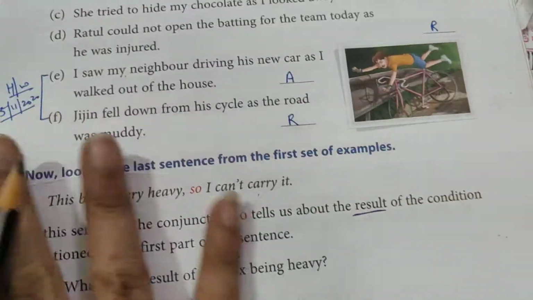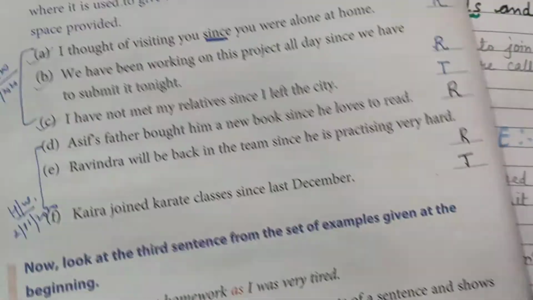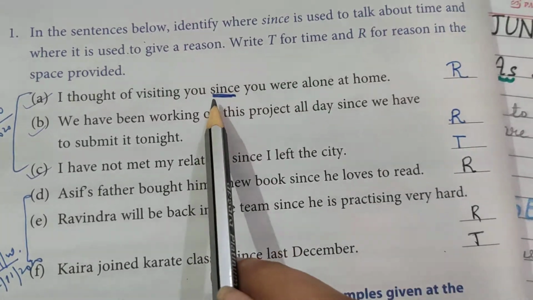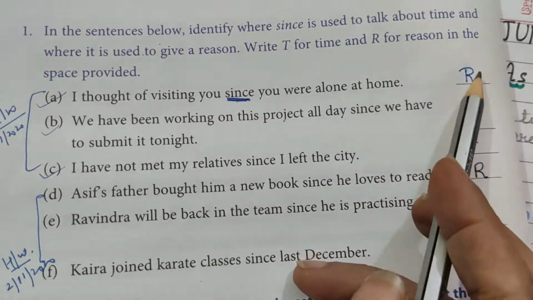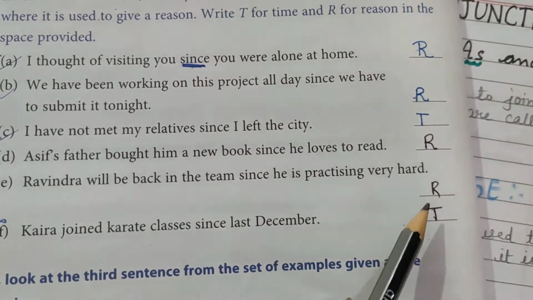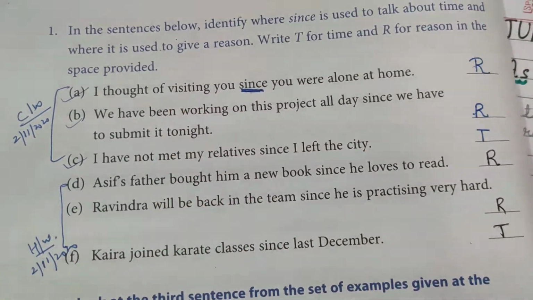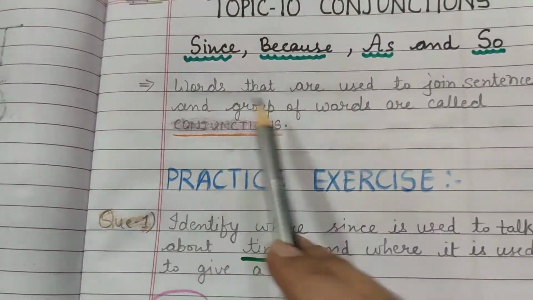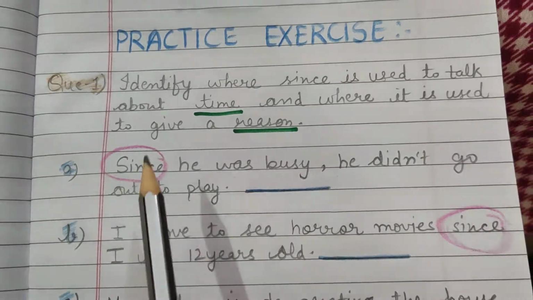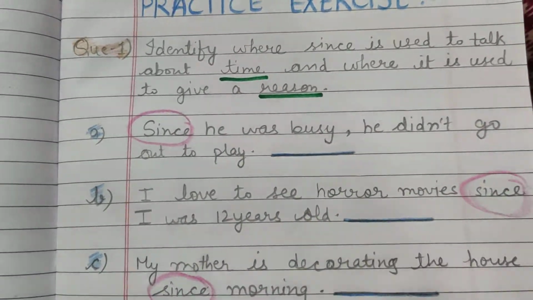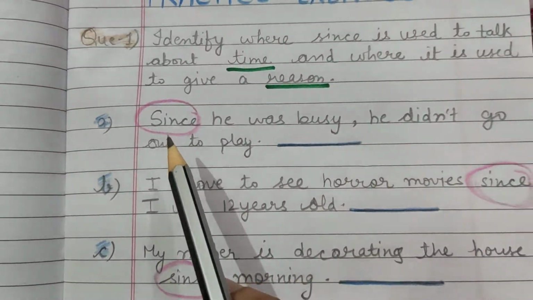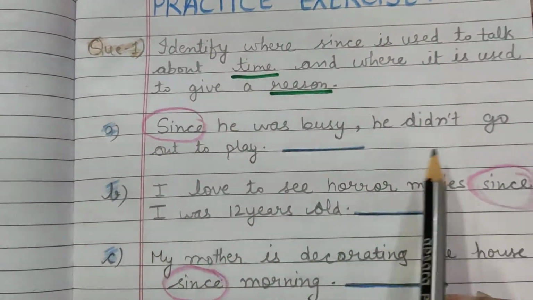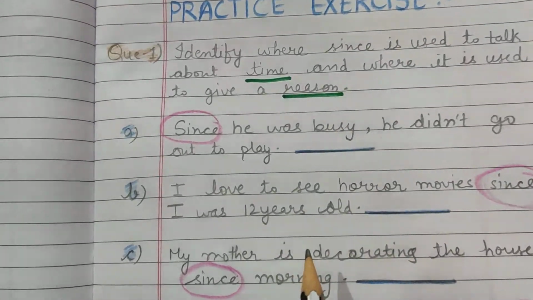Okay, so we did question number 1 given on page number 40. Here you had to read all these sentences and you had to find out where since is used to show reason and where since is used to show time. Okay, so this was done in the class. Now this is your homework. Here you have to first write the definition of conjunction, and then this is the question similar to the question given in book. So here also, since conjunction is given in each sentence, but you have to find out where it is used to talk about time and where it is used to talk about reason.